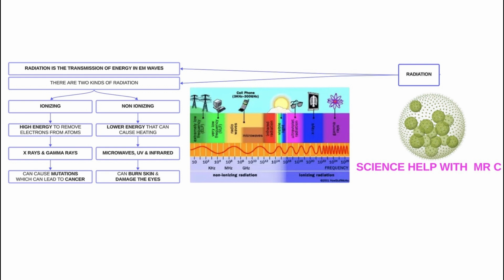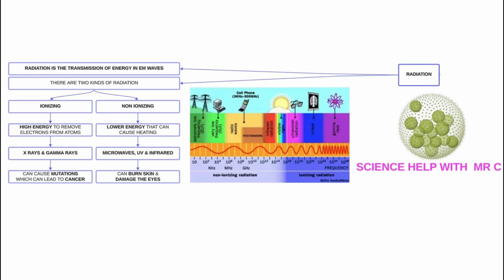They can cause mutations in the DNA that can lead to cancer. Non-ionizing is low energy that can only cause heating. Microwaves, UV, and infrared are examples of non-ionizing radiation. They can burn the skin and damage the eyes.